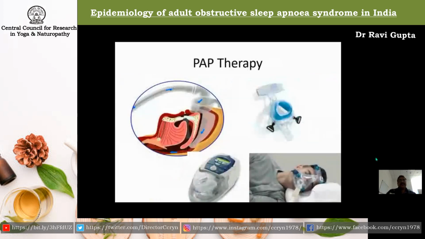Next slide, please. So finally, we have the PAP therapy. As you can see in the upper left panel, this mask is applied on the nose, and it blows air with pressure, and this pressure is determined through the sleep study. We try to find out the optimal pressure which can keep the upper airway open. On the left upper panel, you can see that when adequate pressure is applied, it keeps the upper airway open, and now the patient can breathe normally against this open airway. Next slide, please.